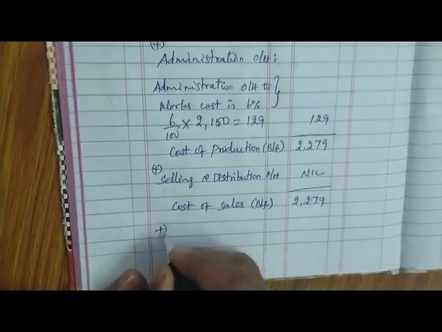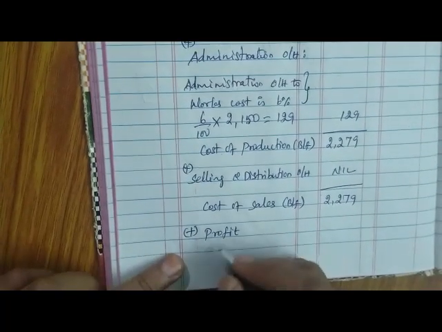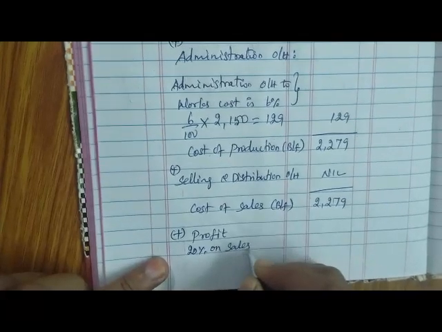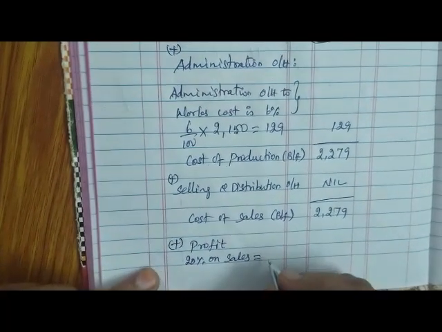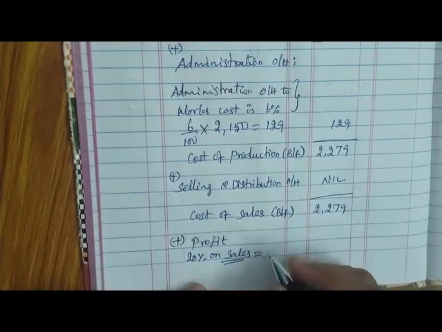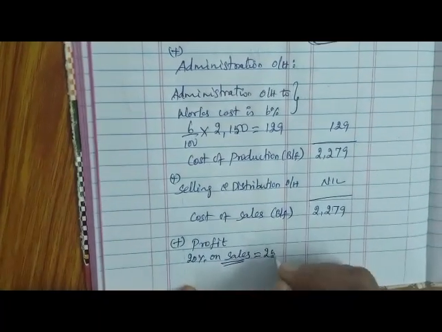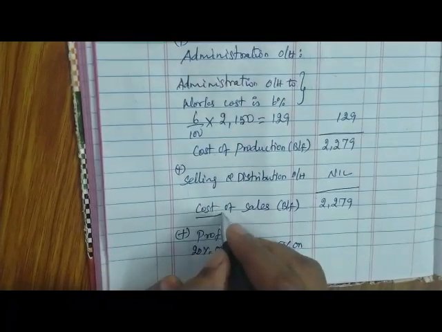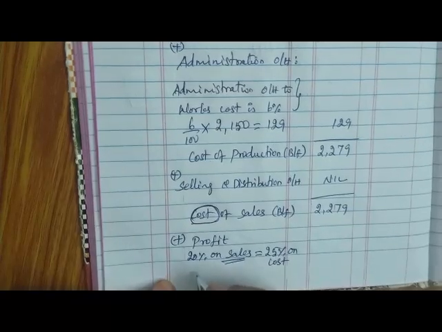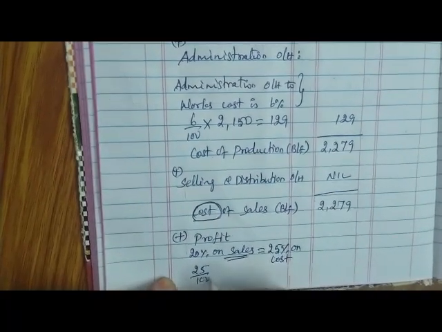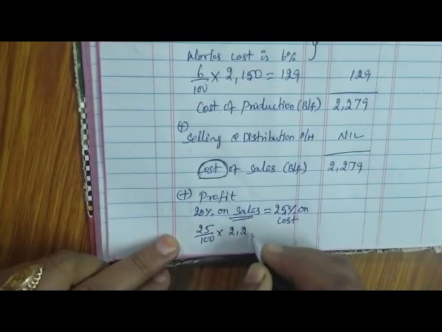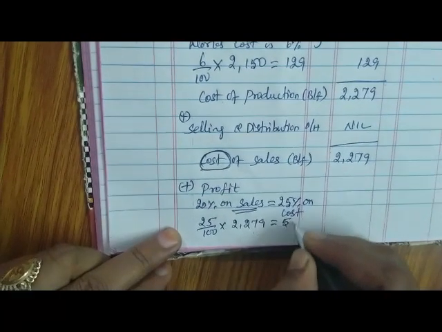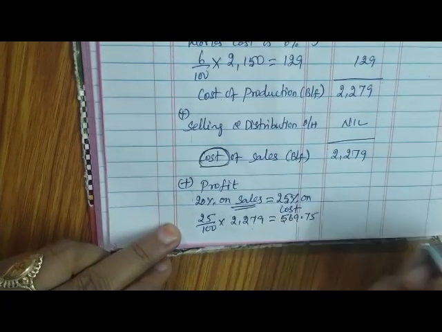Next, our duty is to add profit. In the sum they have given 20% profit on sales. So 20% on sales is converted to 25% on cost. We have cost of sales, so on that cost we have to take 25 by 100 into 2,279. If you do, then you'll get 569.75.